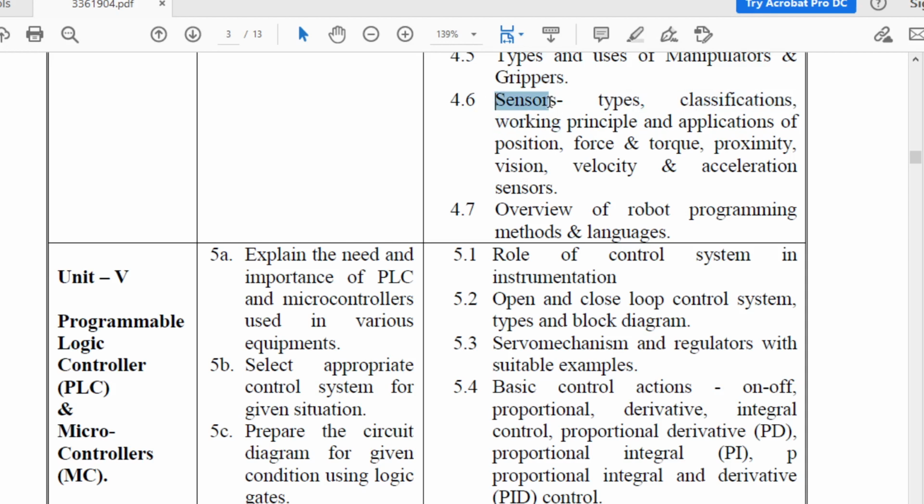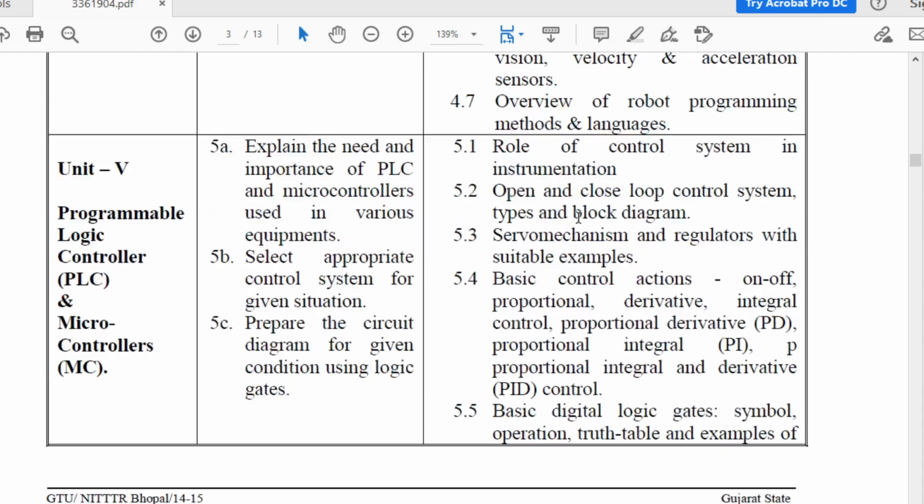Then the next topic is sensors. This topic is important. In this topic, types, classification, working principle and application of position, force and torque, proximity, vision, velocity and acceleration sensors. So all these contain the types of sensors. What are you going to study in this topic? Different types of sensors, classification, how sensors work, their working principle, and application, all these you are going to study in this topic.